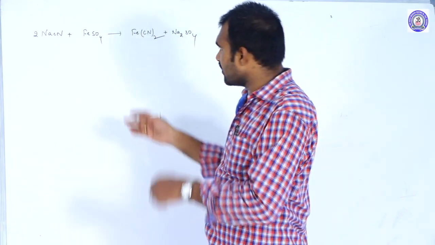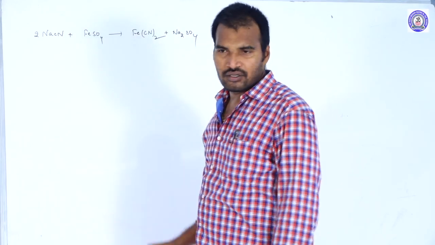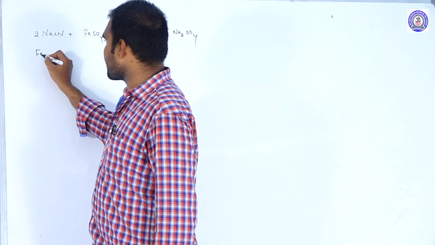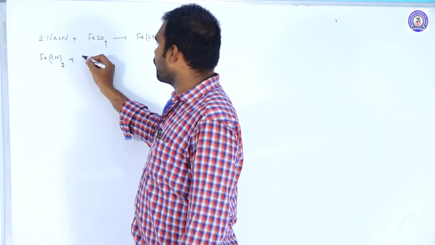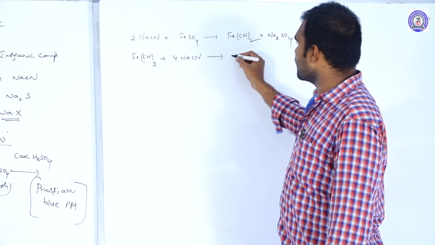When you add the freshly prepared ferrous sulfate to the sodium cyanide, first of all we get ferrous cyanide. Now in the second step, to this ferrous cyanide, if we add 4 more moles of NaCN, finally what will we get?